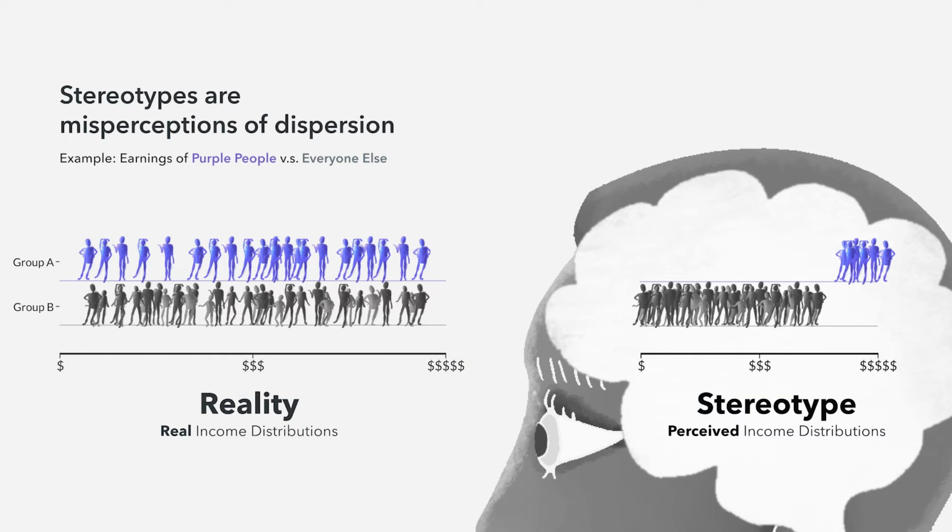But in reality, even if average earnings for people in the purple group are higher than average earnings for everyone else, the distributions will still look something like the chart on the left. You can see that the earnings are widely distributed within groups, and between groups, there's a lot of overlap. The next question is, could certain charts create similar misperceptions?